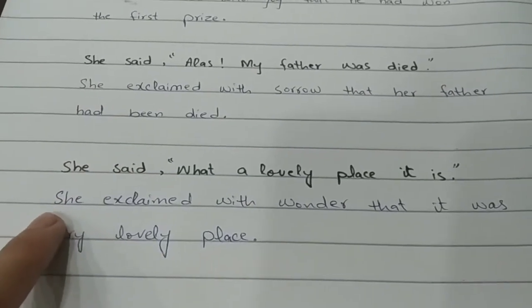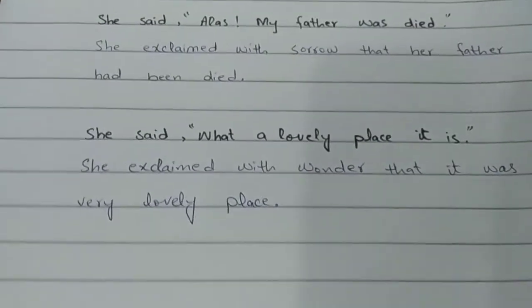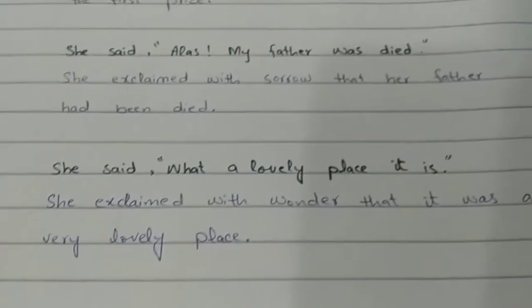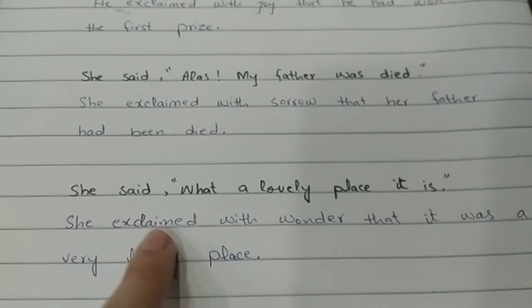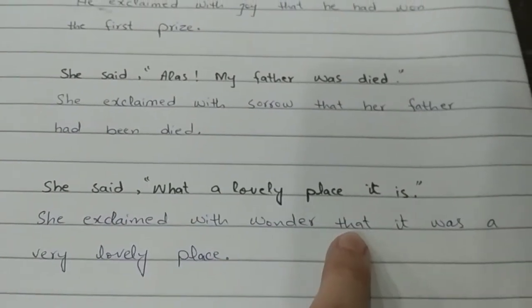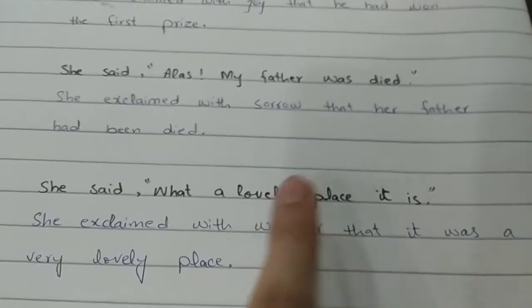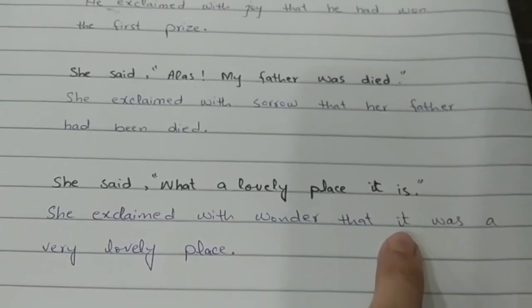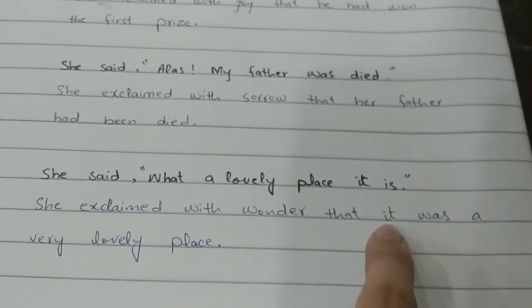Next example we have: she said, "What a lovely place it is!" That is the third category that we have learned before, so we are going to change it into exclaimed with wonder. She exclaimed with wonder, and after omitting inverted commas we have put that. So we are going to change this statement into a simple statement. First of all, we need to have a subject. The subject is it, that would remain it.